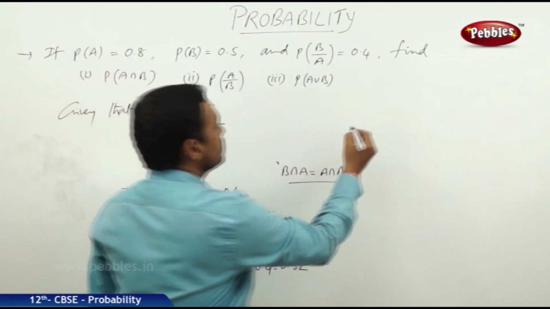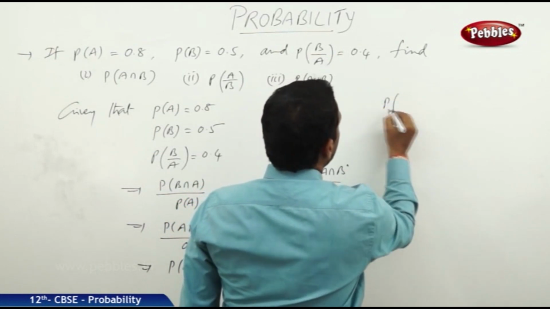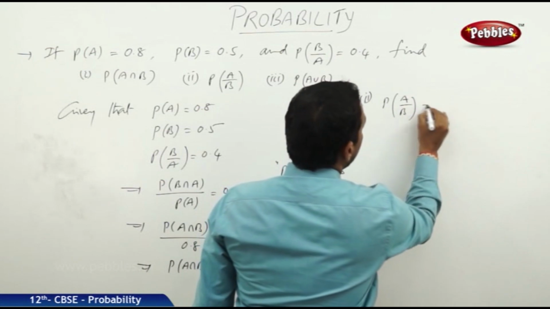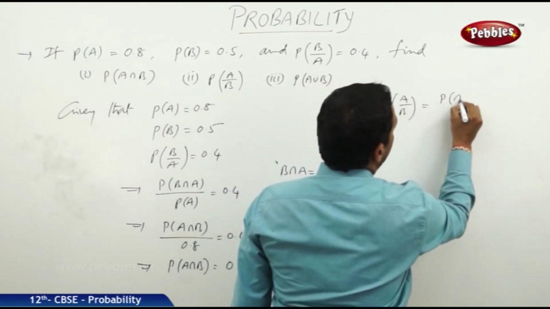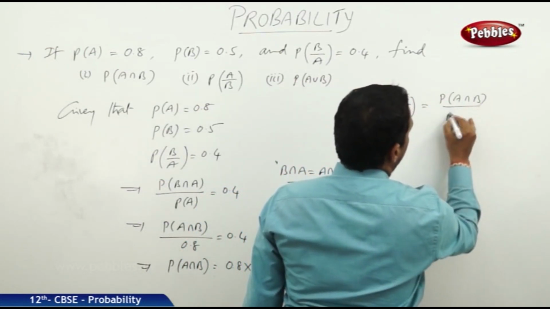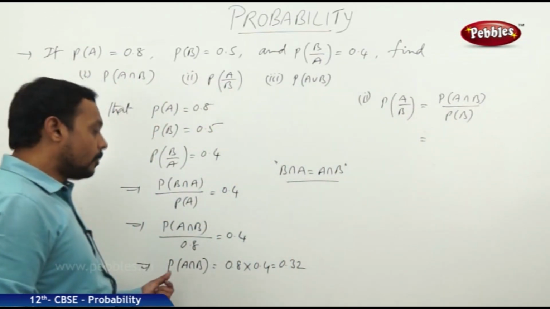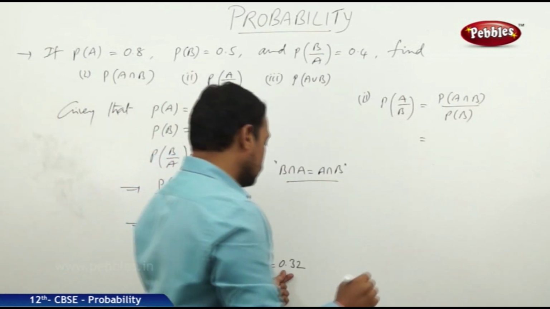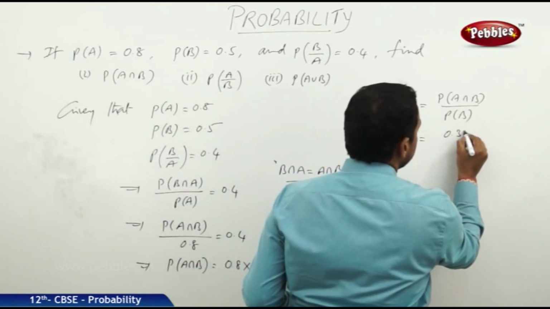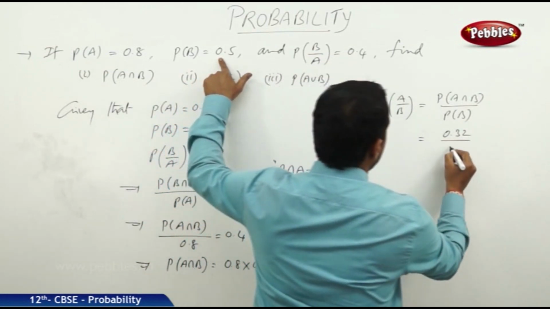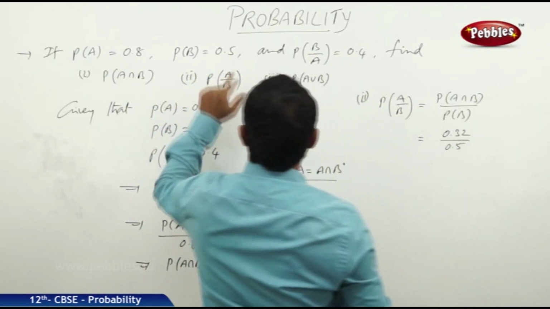And the next one, the second part, the probability of A by B. The probability of A by B is equal to probability of A intersection B by probability of B. We just found the probability of A intersection B, that is 0.32, by the probability of B, which is given as 0.5.